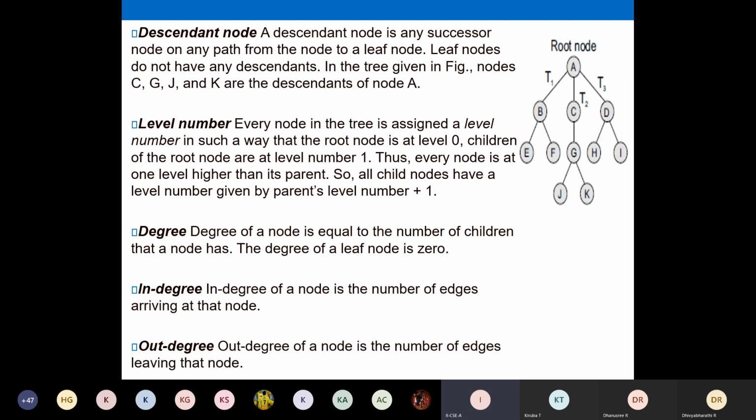You can simply imagine a straight line here. All these nodes are at level 2. And J and K are at level 3. We just add 1 to the previous levels. And the degree of a node is equal to the number of children that a node has.